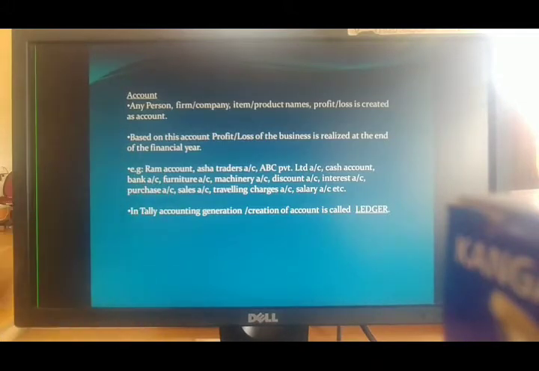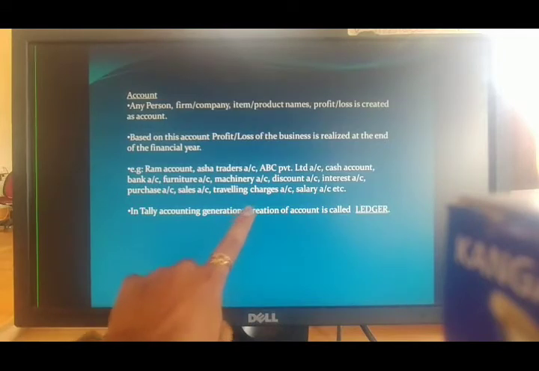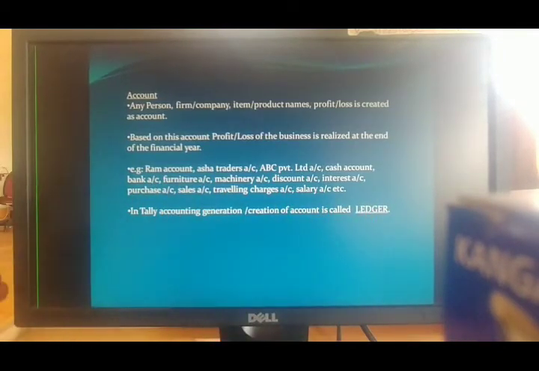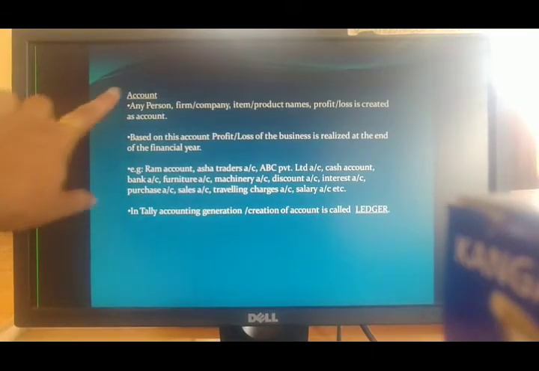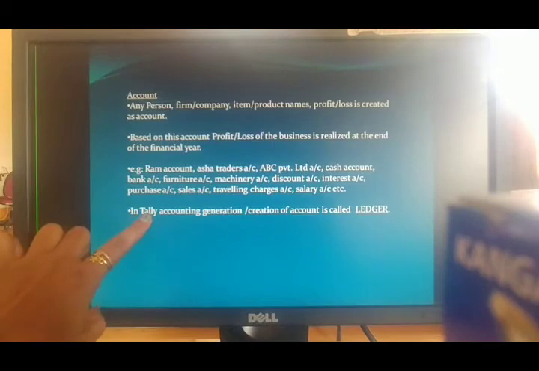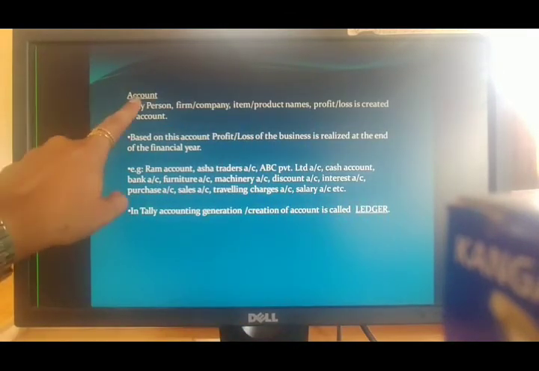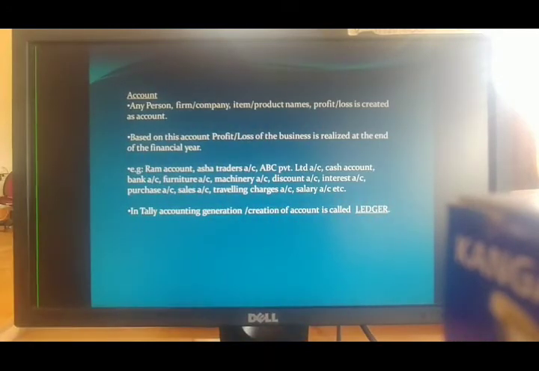And in Tally software, the creation of an account is called a ledger. Manually we used to call it an account; in day-to-day terms we call it an account. In Tally software it is called a ledger. Account and ledger are the same thing. Got it? Next,